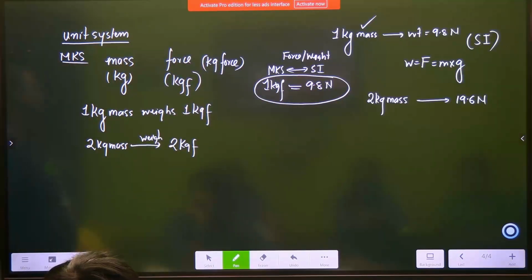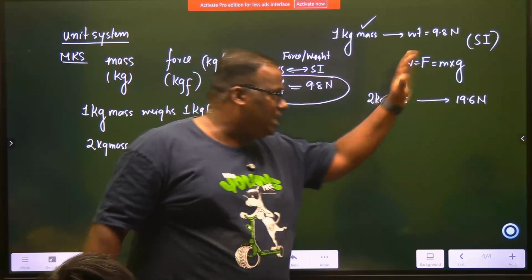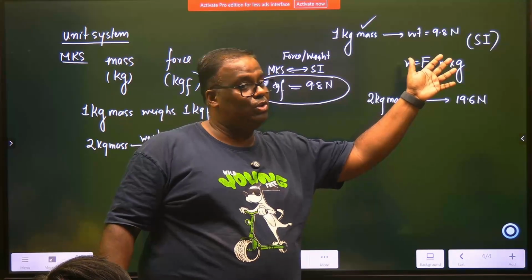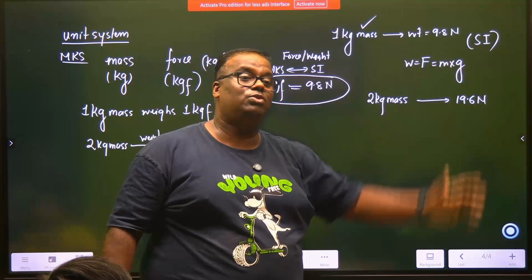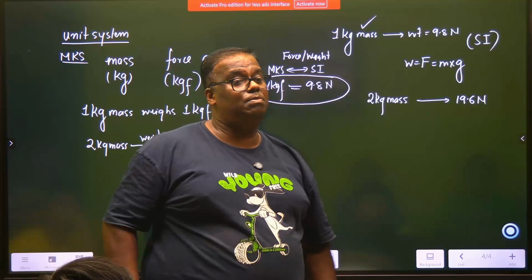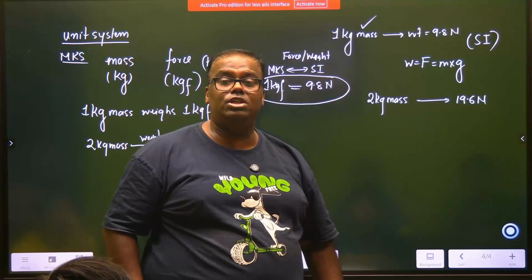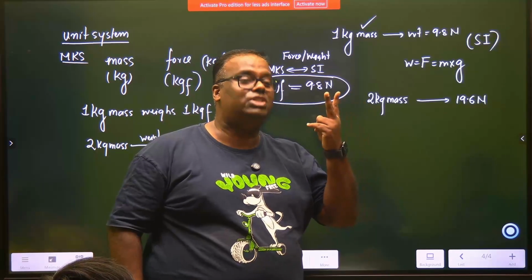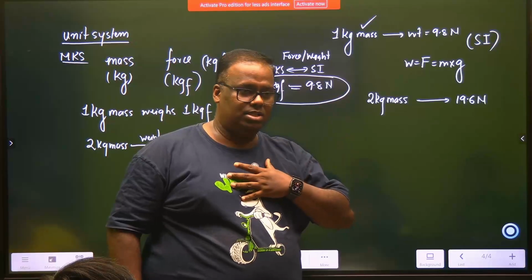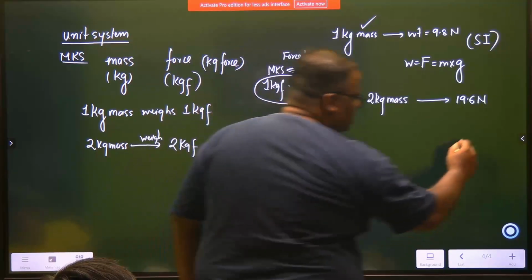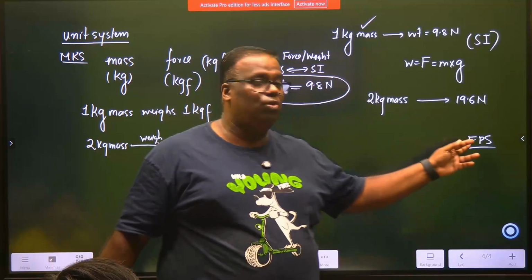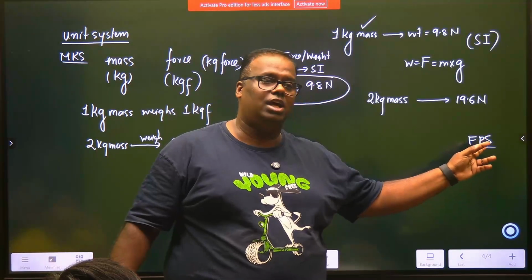Now what happens? Although we are studying everything in that same concept, as I told you, if you go to the hardware store and you say 25 mm nail please, the shopkeeper will treat you as a fool. But you are correct, because he sells everything in inches. The British ruled us. So the British introduced a system called FPS, where everything is in foot for length, pound for weight, and second for time.